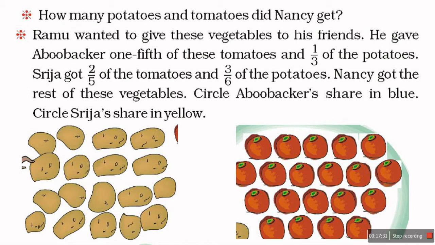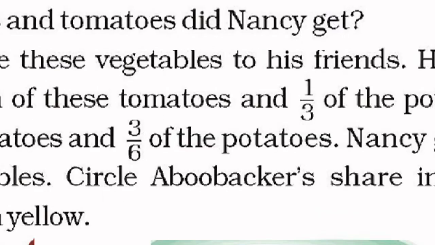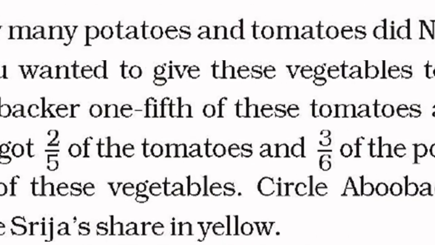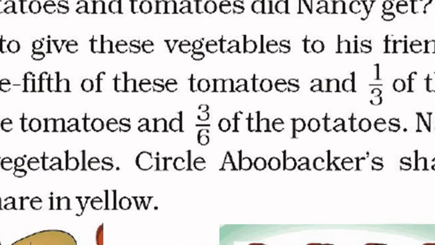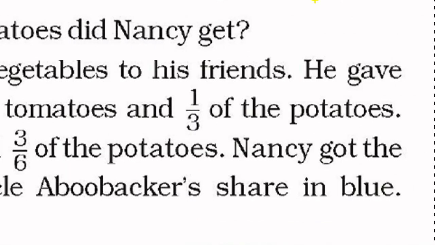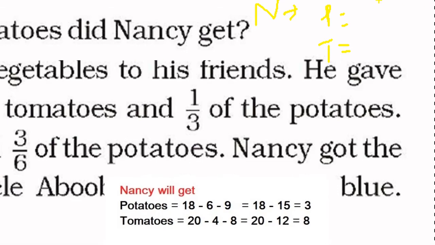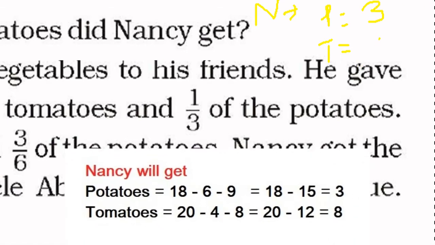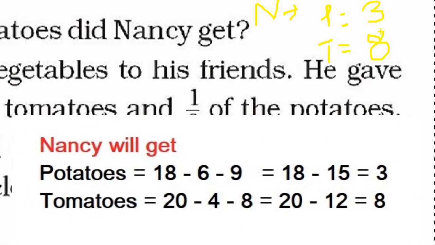How many potatoes and tomatoes did Nancy get? The question is how many potatoes and tomatoes Nancy will get. So the answer is Nancy will get 3 potatoes and 8 tomatoes. Okay, so you can calculate and write this.